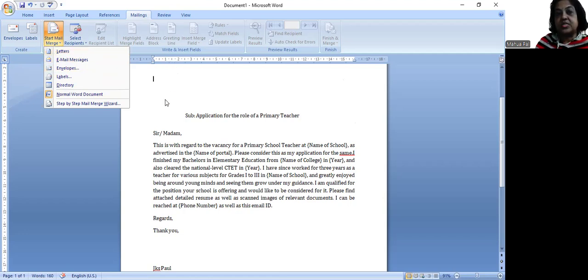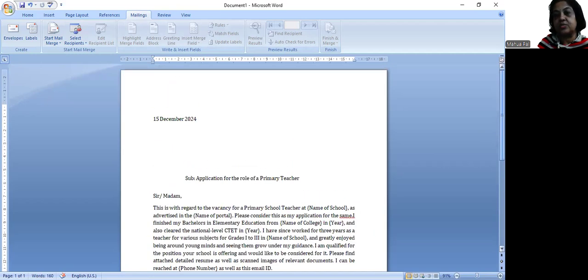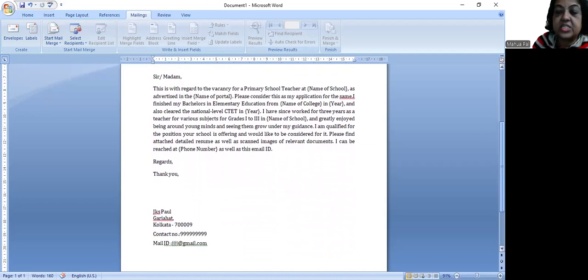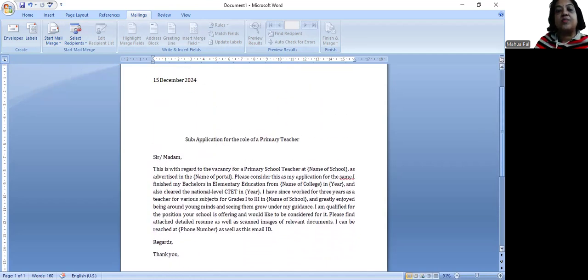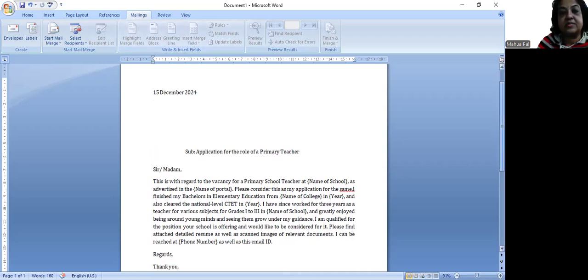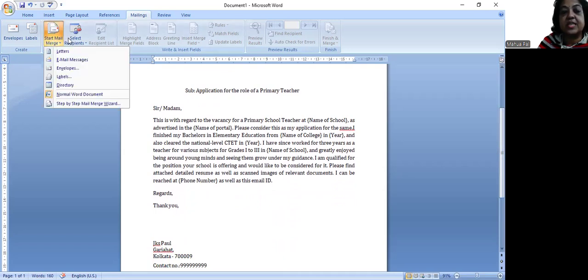And we can also see that a few options are not highlighted properly. They are inactive. But when we link that address file with this one page document, this one page application letter, then we will find that all these options will be activated and highlighted. So the first step is start mail merge. We can select the options from this ribbon. All these options are here, and there is an easy way out.